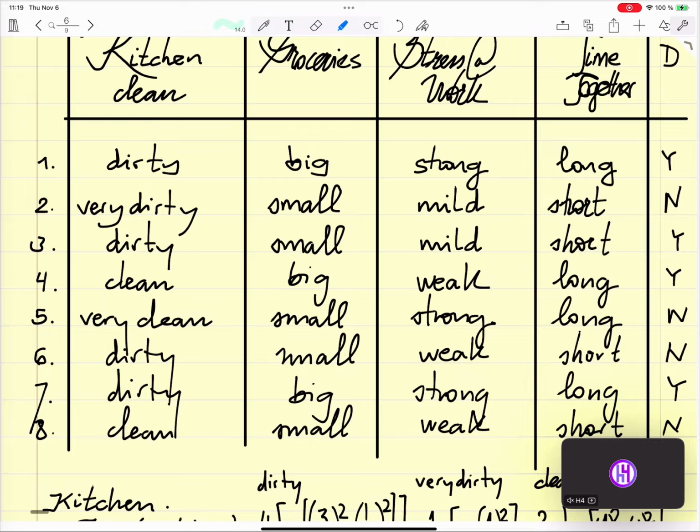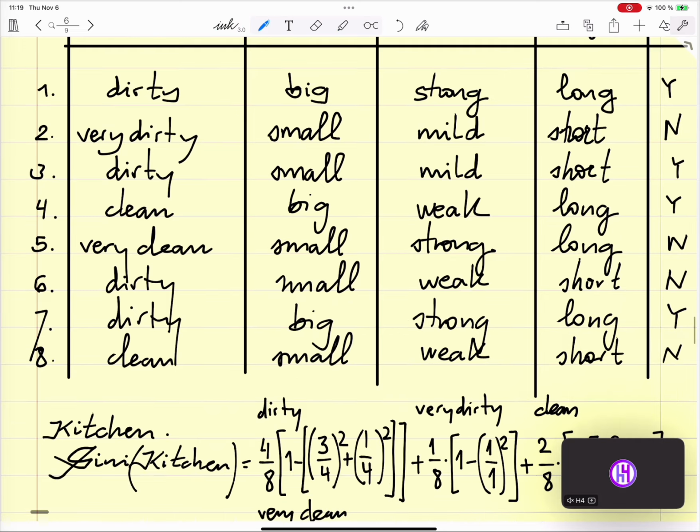For stress at work, we have mild and weak, a different position, so the Gini will be split. But if we take time together, it's short, 1 time yes, 1 time no, so the Gini is going to be bigger. So we take stress at work.